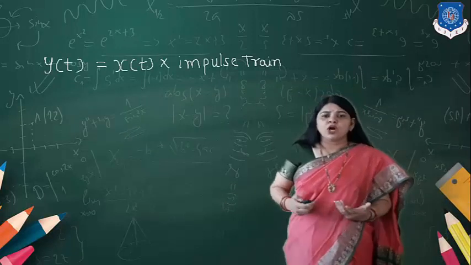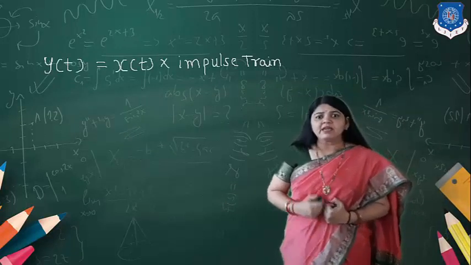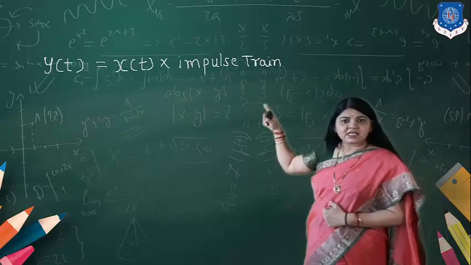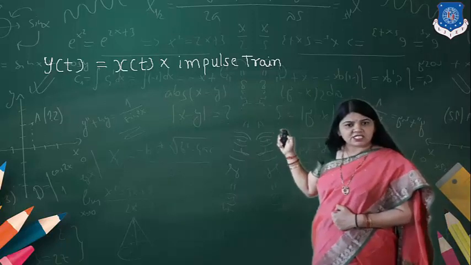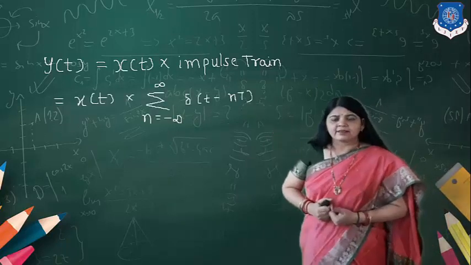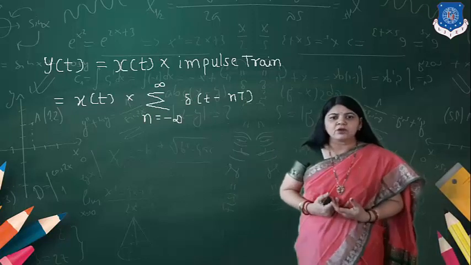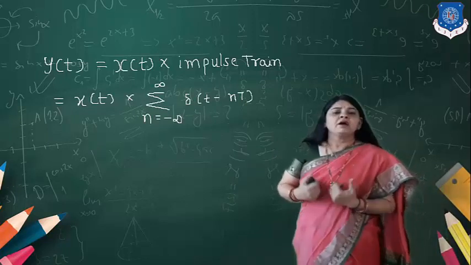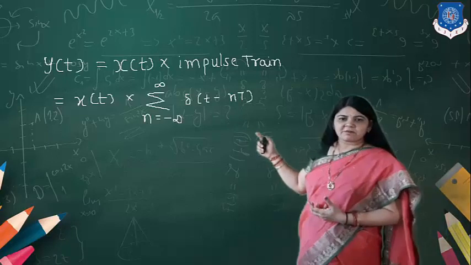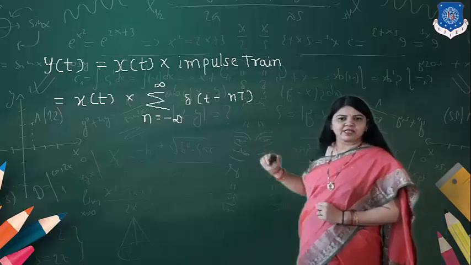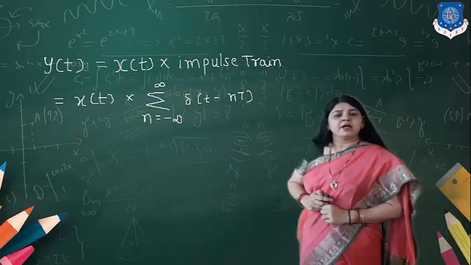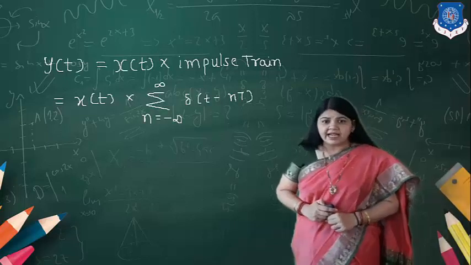Now what is my equation for y(t)? y(t) is x(t) multiplied by the impulse train. Now you know the equation for the impulse train, so it is x(t) multiplied by the sum from n equal to minus infinity to infinity of delta(t minus nT).